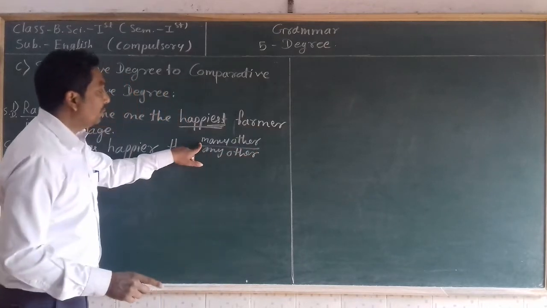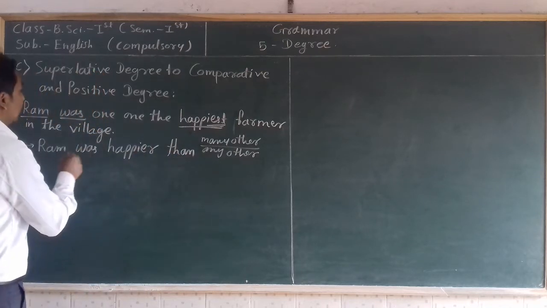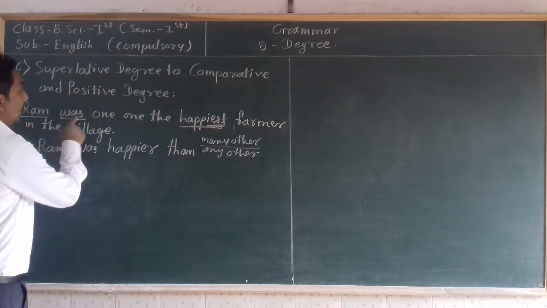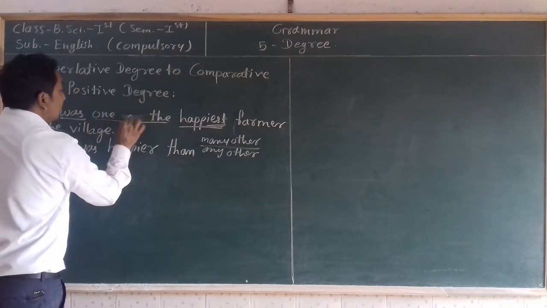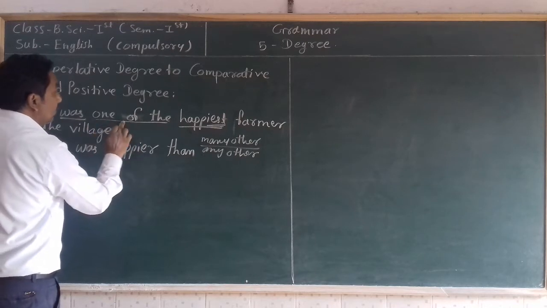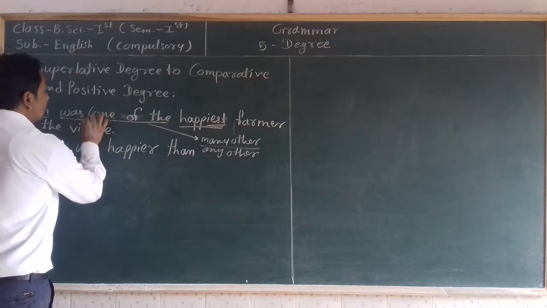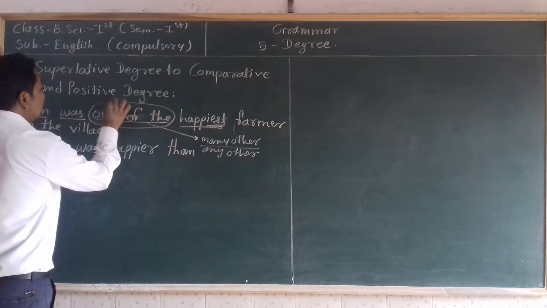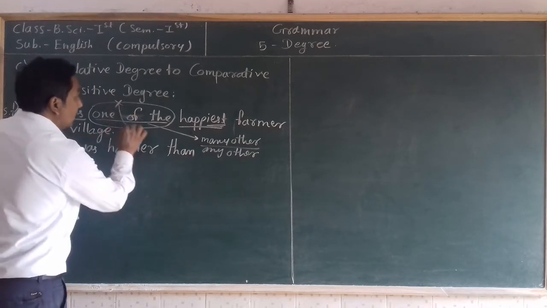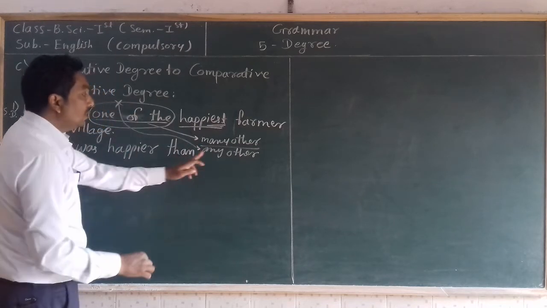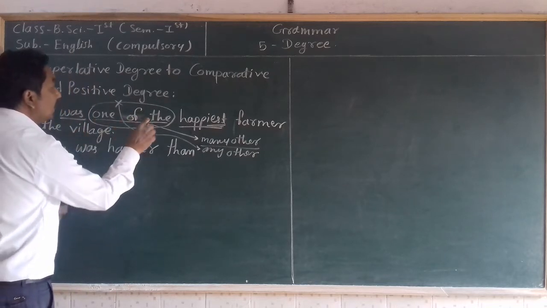So when can we write many other and when can we write any other? For that, look here. If after the helping verb the phrase one of the is given, we have to write many other. If this phrase one of the is not given after the helping verb, then we need to use any other. In this sentence, the phrase one of the is given.